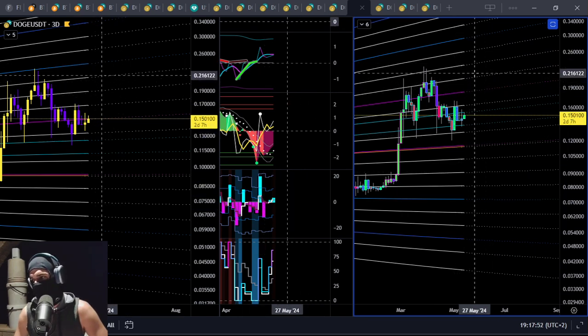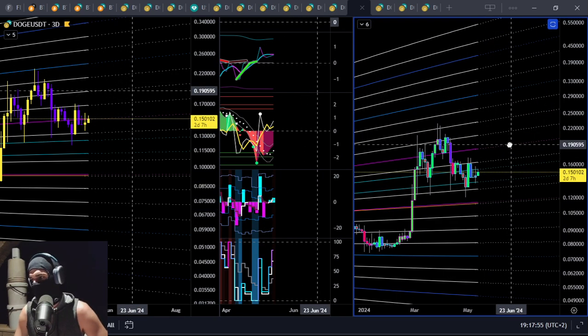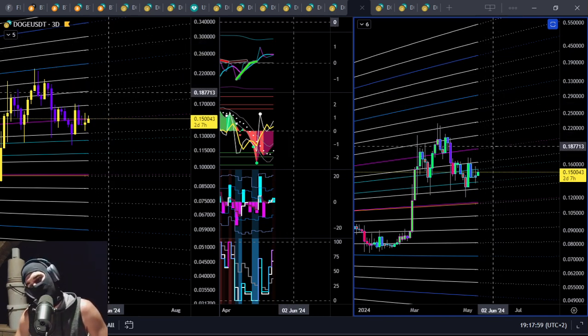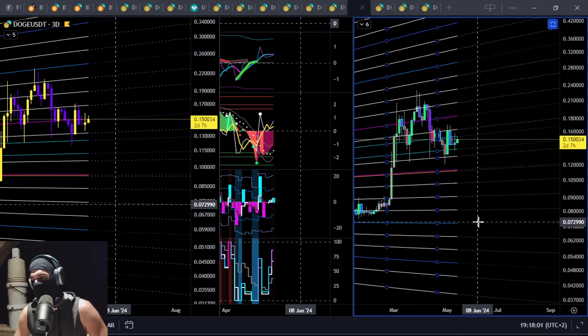Obviously, if it clears this 18 cent target, as we said, she shoots up to the upside. So there's still a magnet left in the book over here for this coin, but there's still a magnet down here for this coin.